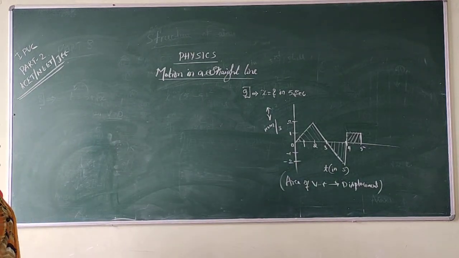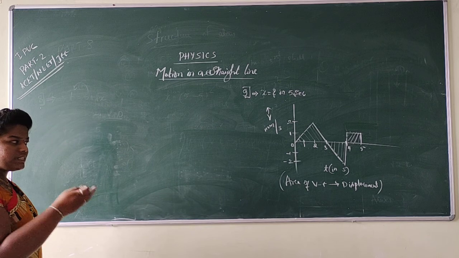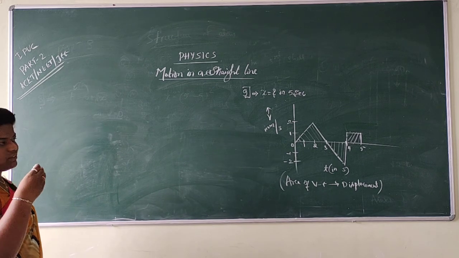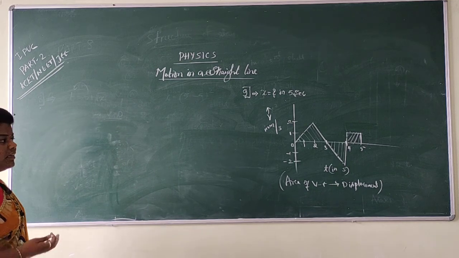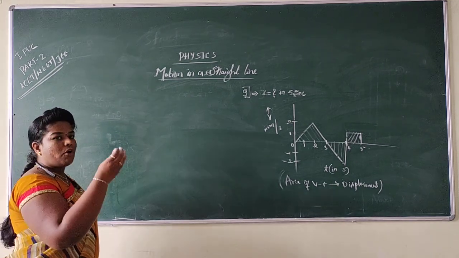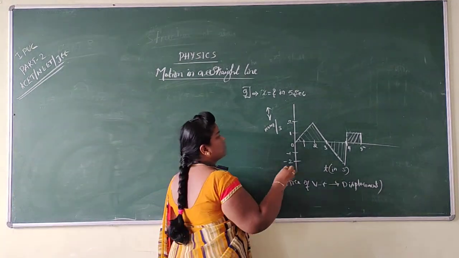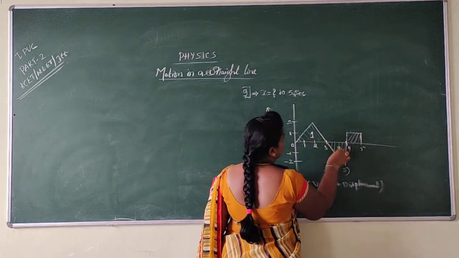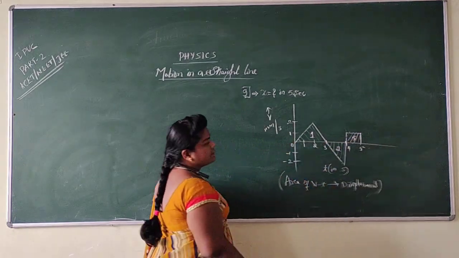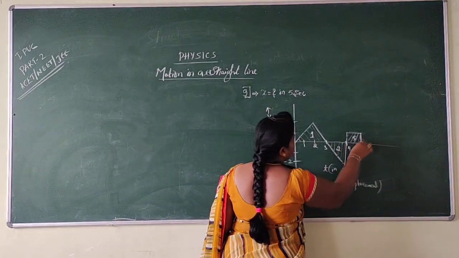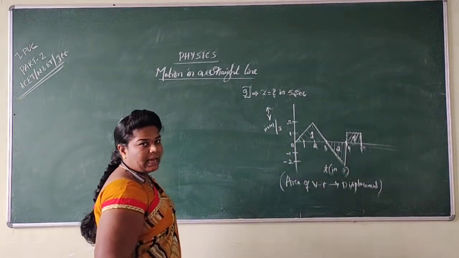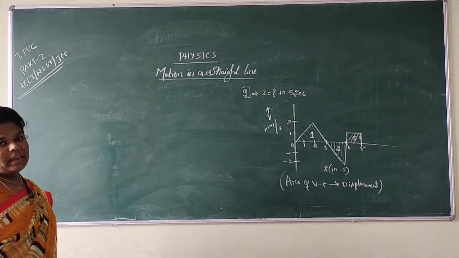So my dear students, I want to calculate the area of the first triangle, the area of the second triangle, and also the area of the third, the square, so that if I sum up the areas of all these, I will get the solution for the displacement which was given in the question. So 5 seconds is the area, right? So it means up to here we should calculate the area. Let us see how to calculate that.